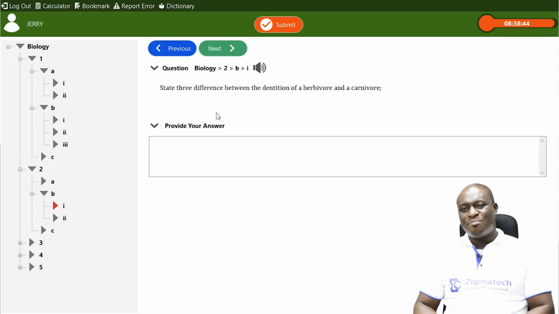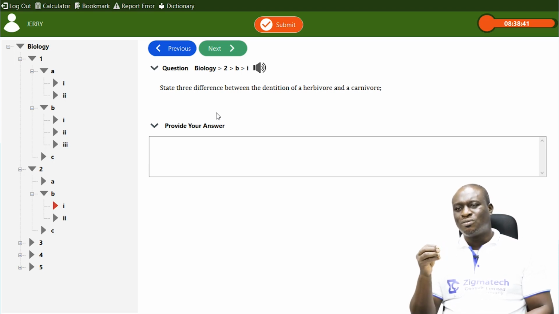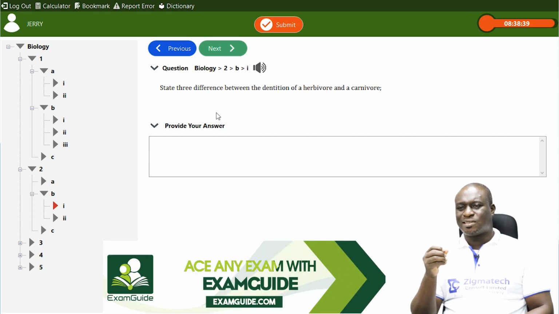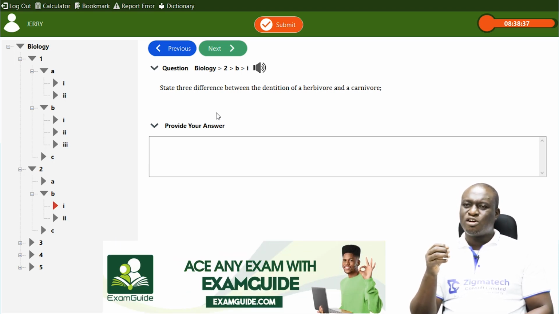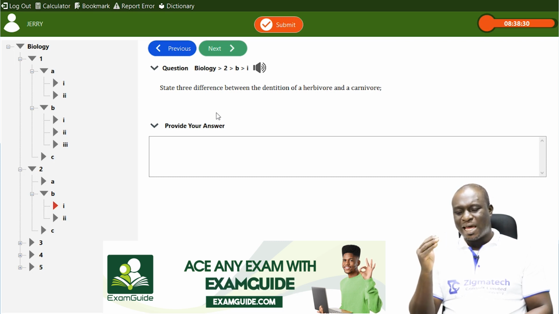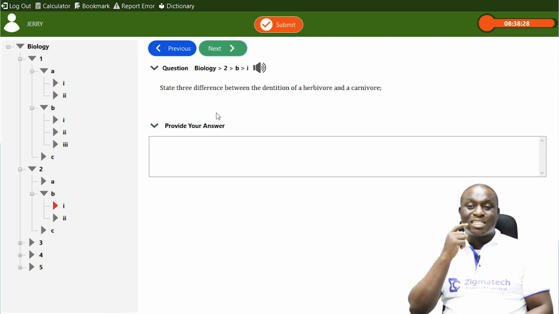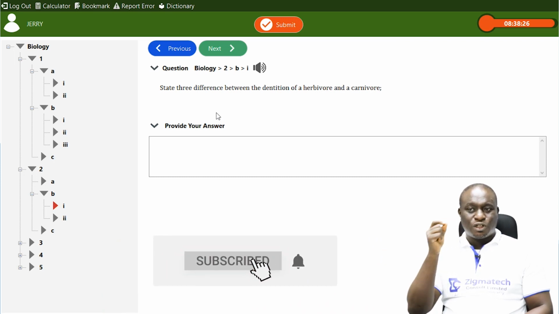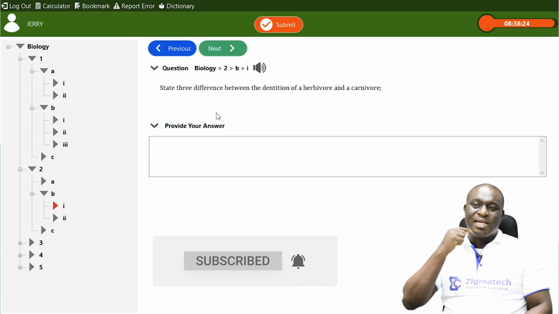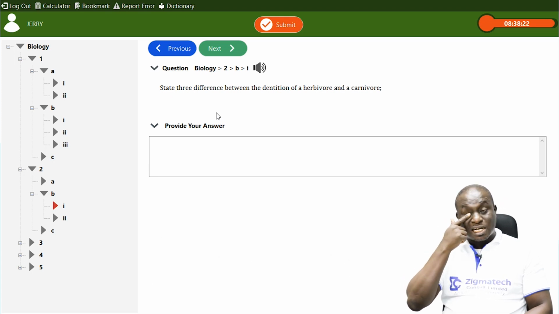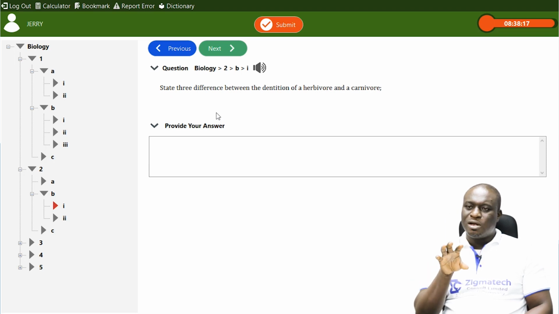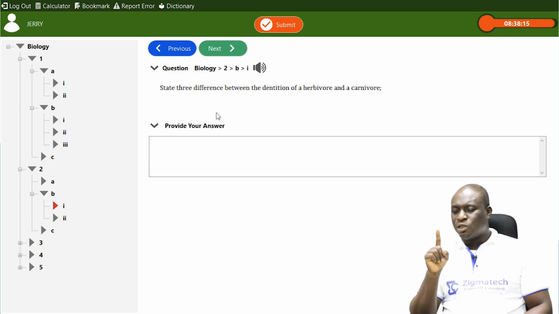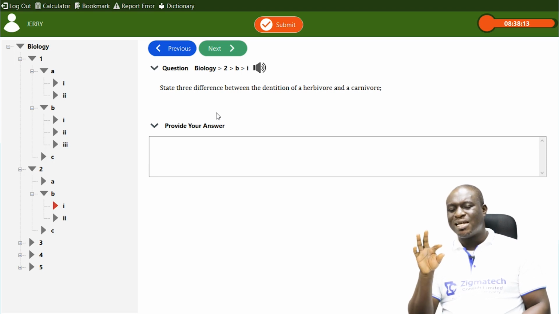Now, also in a herbivore, they have what we call diastema. Diastema is a kind of modification of teeth in the mouth of a herbivore. So diastema is present in a herbivore. Diastema is actually that space. It's not just the absence, it's that space in the canine. It is used for the manipulation of grasses in the mouth of a herbivore. So there is presence of diastema in a herbivore, but there is absence of diastema in a carnivore.